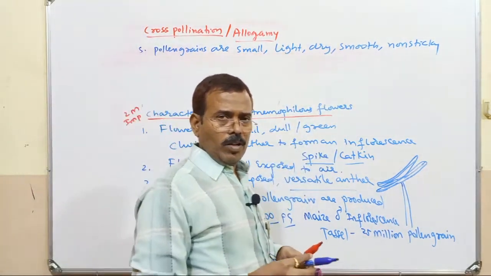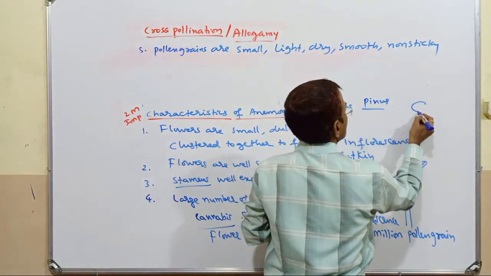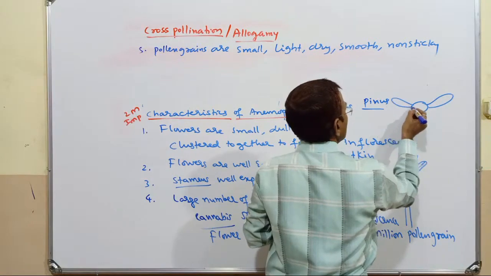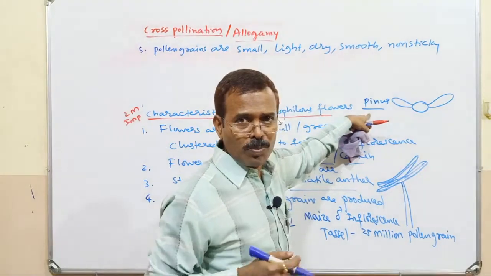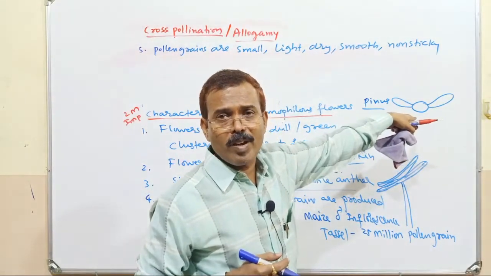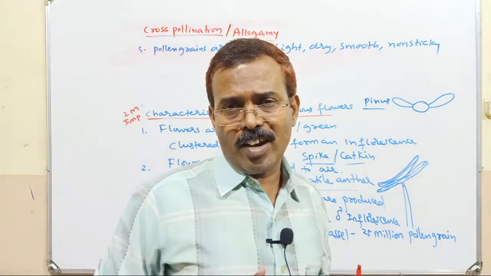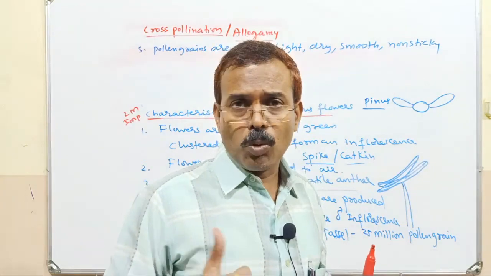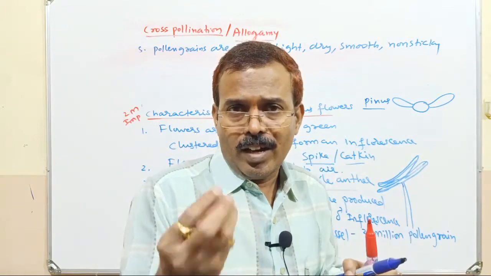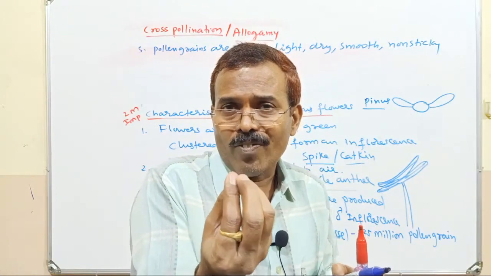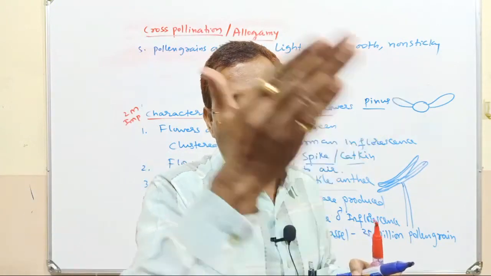In some examples, like Pinus, winged pollen grains can be produced. This is the winged pollen grain in case of pine, a gymnosperm, coniferous tree. Whatever it is, the pollen grains are produced in large number. They are lighter in weight, dry, powdery type. They are smooth. They do not stick with each other. So non-sticky. As a result, very easily when the flower is exposed to the wind or air, this wind or air can carry these pollen grains easily.